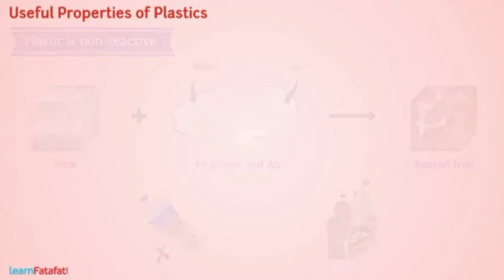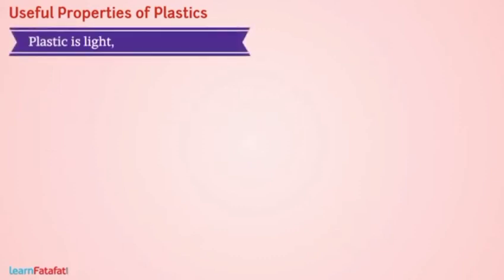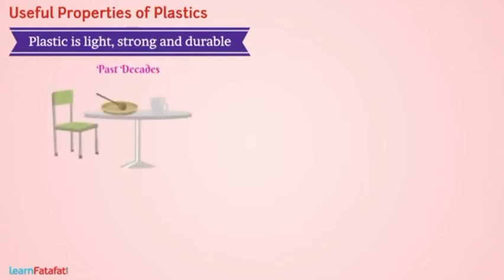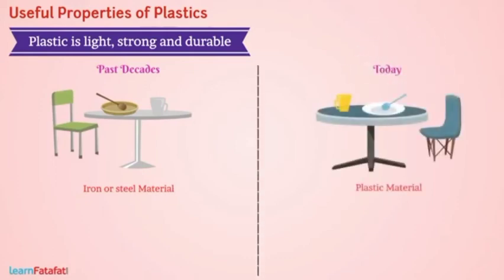Next property that we are going to talk about is plastic is light, strong, and durable. In past decades, we were using articles made of iron and steel. However, today plastics replace their use in our lives. Why?